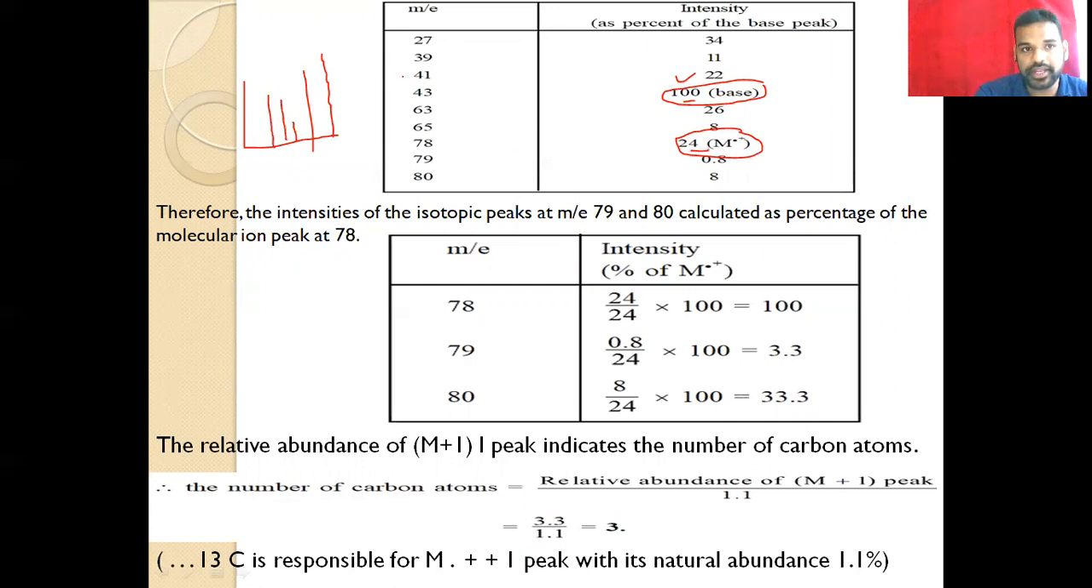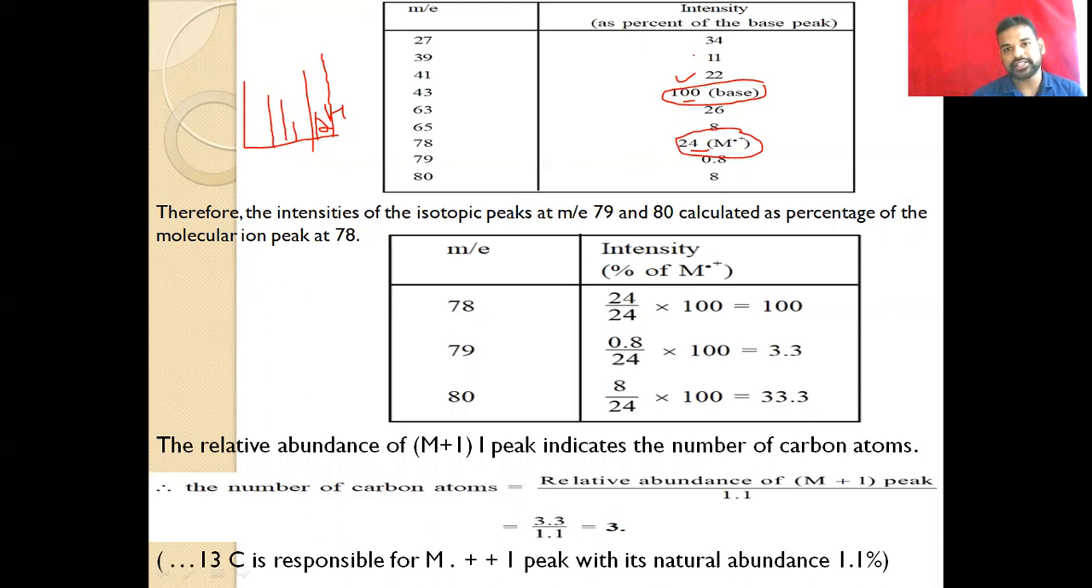So they are comparing here, as I explained in the principle, the base peak is 100%. Compared to the intensity of the base peak, the molecular ion peak has only 24% of the intensity. So 24% means this much. Like this they gave the value, so m by e ratio of 27.